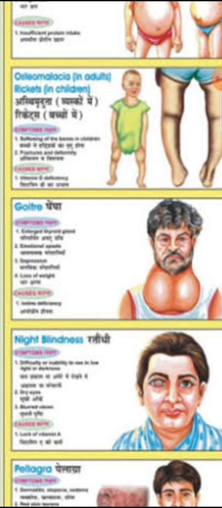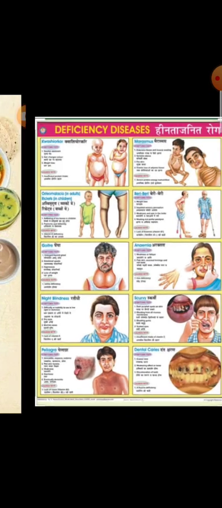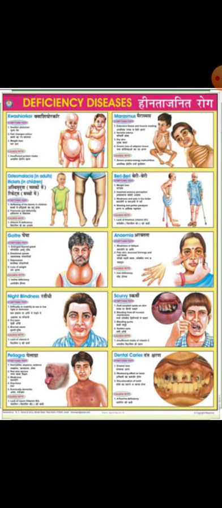So we have discussed the nutrients, their deficiency disease names, and their symptoms. These are all the deficiency diseases caused in a person's body. So it is advised that everyone should have a particular amount of balanced diet to avoid any kind of deficiency disease in your body.